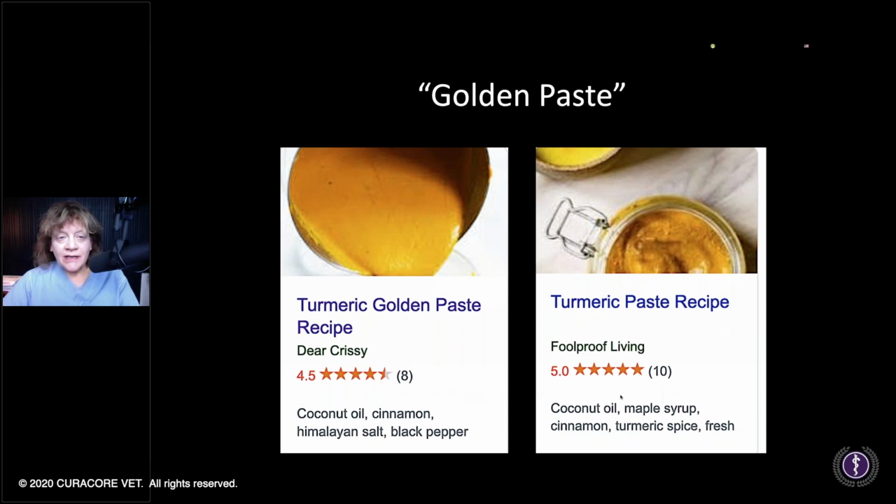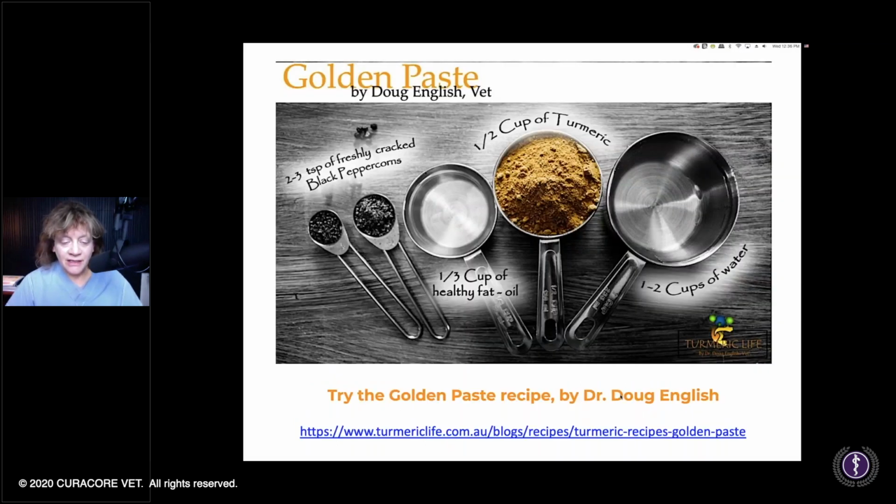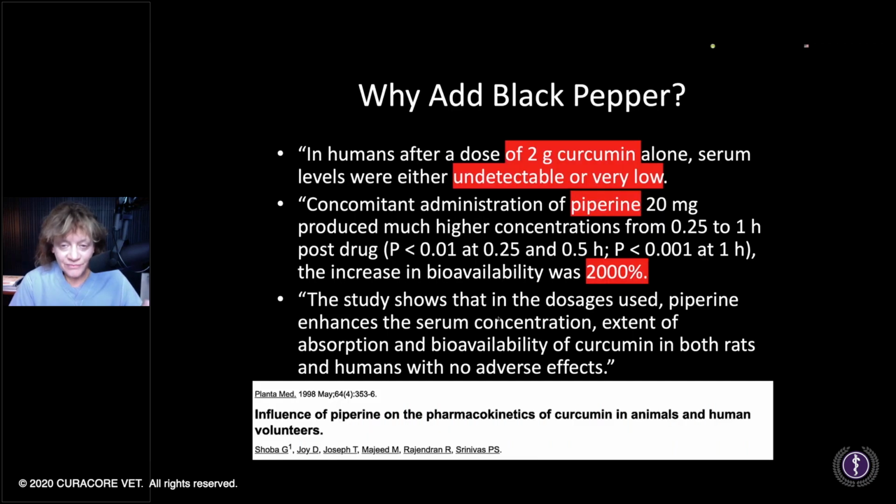And here, Doug English, vet. So you see here, peppercorns, okay, that's good. Healthy fat, all right. Turmeric and water. So there's not even any, well, who knows what oil that is. So why are these products in there? Especially, why add black pepper? Because that's important. Now here, this is all the way back from 1998.